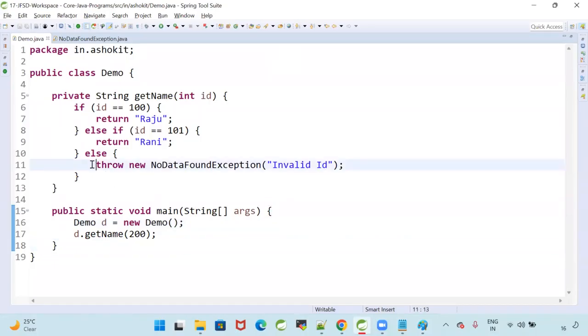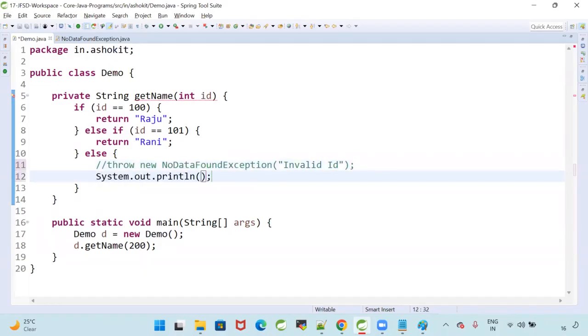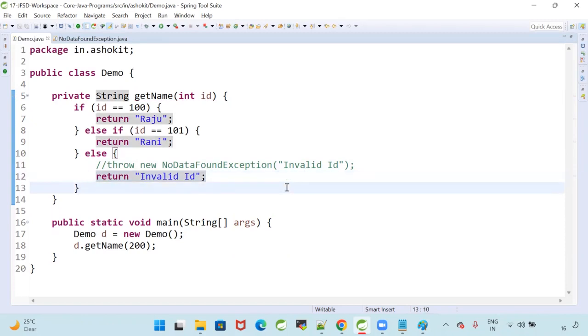People are asking why throw the exception, why don't you print the invalid ID? I just need to return invalid ID. If I write like this, what is the problem? The program is terminating successfully, but I want to give you a feel that there is a problem in the program. Then I need to throw the exception instead of just printing that.